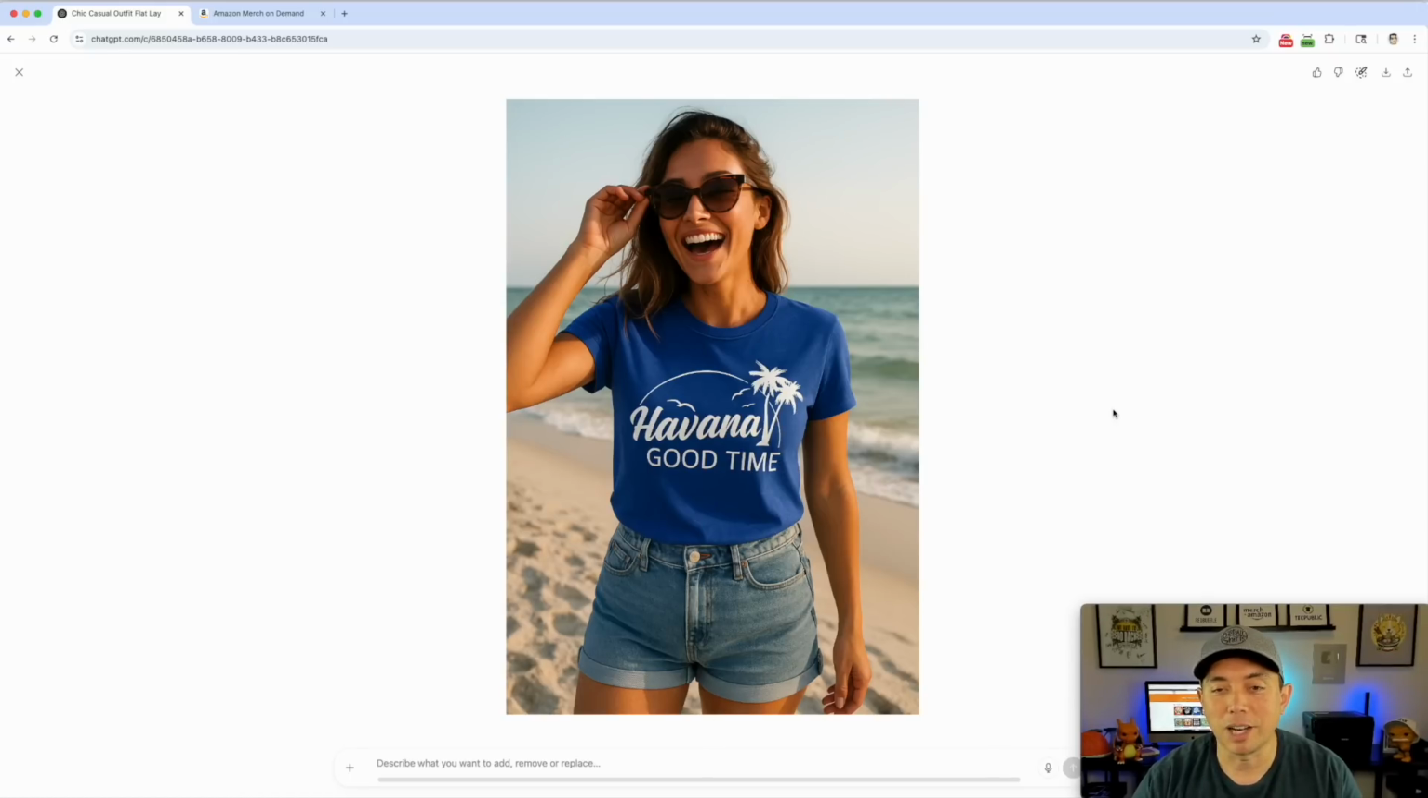If you want things in the background, you can. So this was a very simple prompt, but the results are pretty cool. It kind of looks like something from Placeit, but it's not Placeit. It's from ChatGPT, and it just used my design.